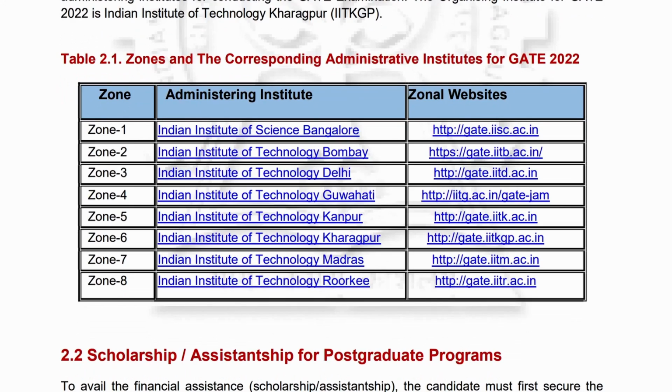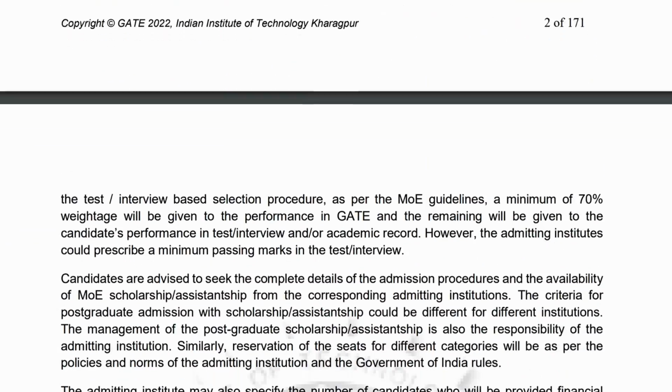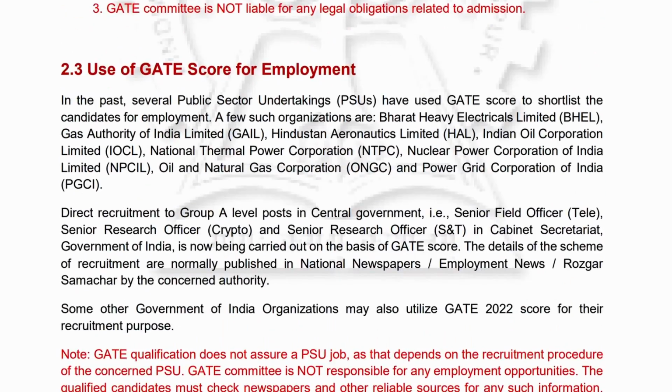Then these are the 8 zones, or you can say these are 8 institutes who organize the GATE. If they go in sequence, if it's IIT Kharagpur this time, the next time it will go to IIT Kanpur, then it will go to IIT Guwahati. So this is the sequence which keeps going on. Now they are talking about use of GATE score.